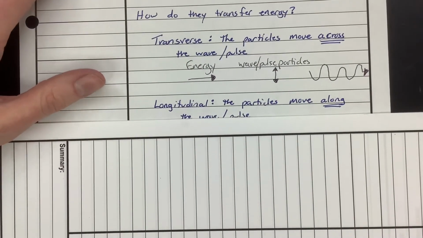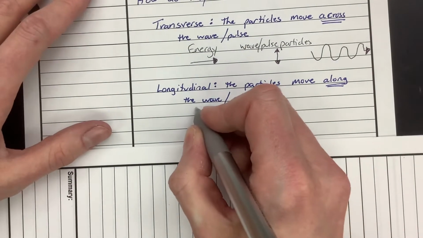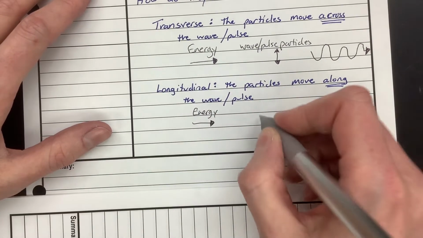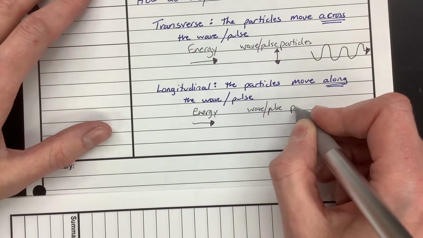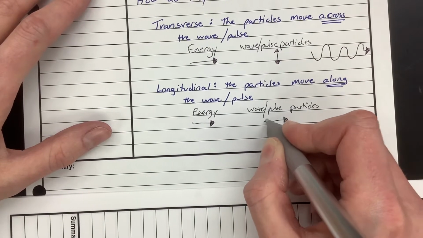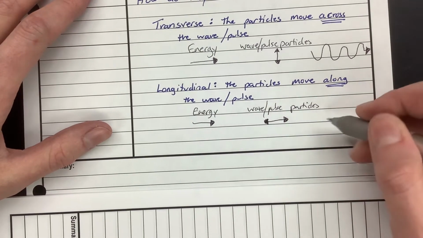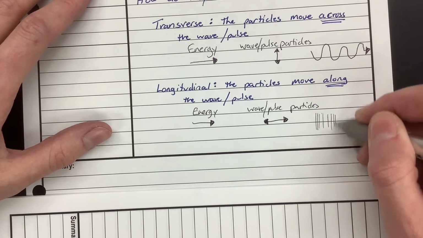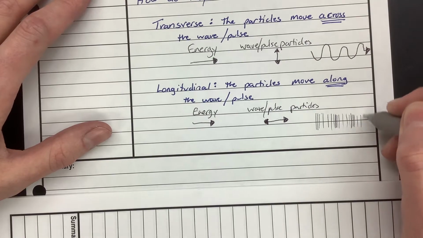In a longitudinal wave, the particles move along the wave or the pulse. In this case, if the energy is traveling the same direction like this, the particles will be going along it, so they'll go back and forth like this. They'll bump into each other, kind of like dominoes or people in the hallway, okay? When we draw that, it's not quite so easy to draw, but the particles will spread out and get closer together like this, and spread out and get closer together, and spread out and get closer together.